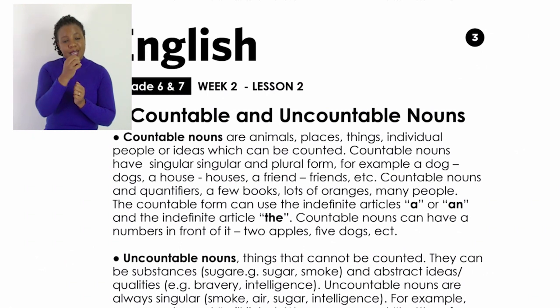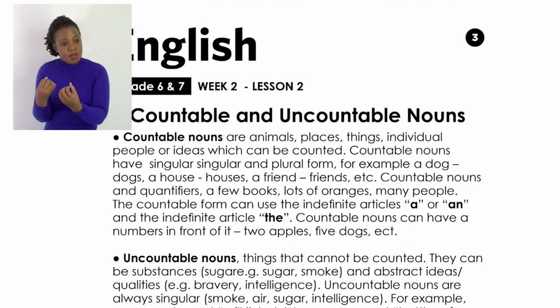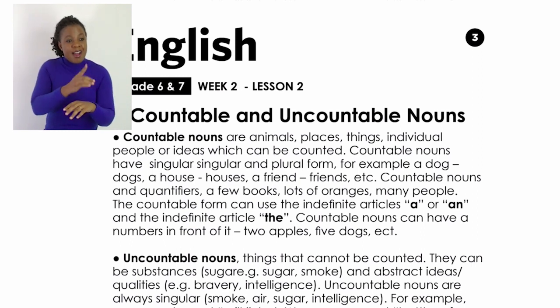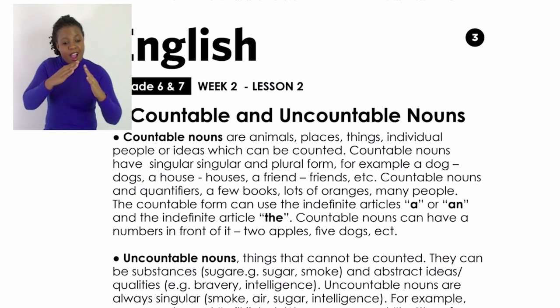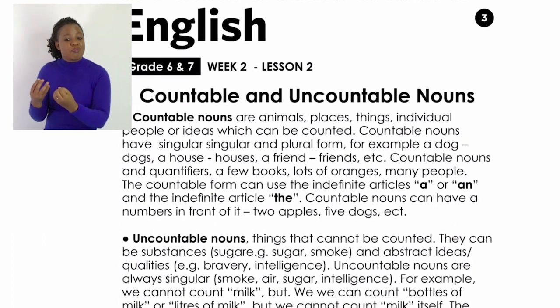Countable nouns are animals, places, things, individual people or ideas which can be counted. Countable nouns have singular and plural form. For example, dog, dogs, a house, houses, a friend, friends.